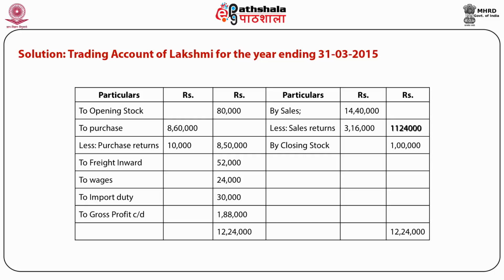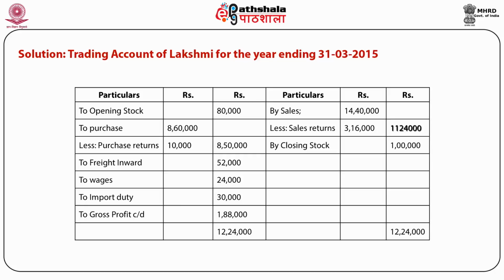By comparing the credit side, or income side, with the debit side, that is the expenditure side, we can calculate the balancing figure, and the balancing figure in this question is 1,88,000, and that is gross profit, which shows that the income side is more than the expenditure side and the firm is earning profits.